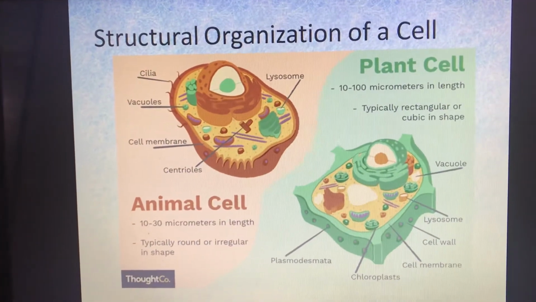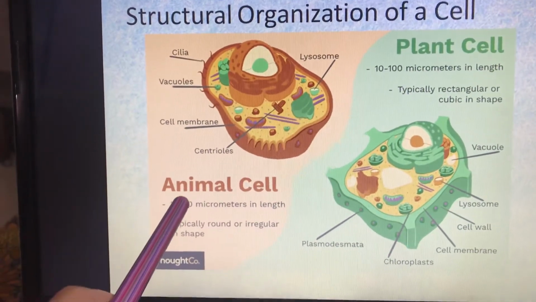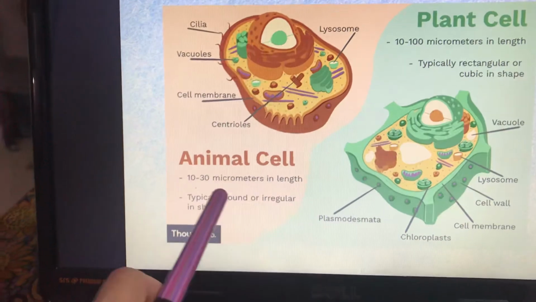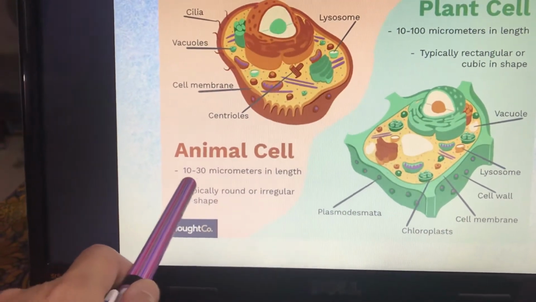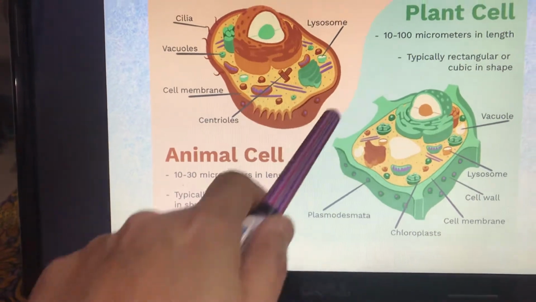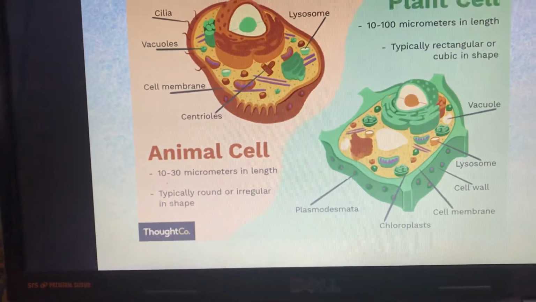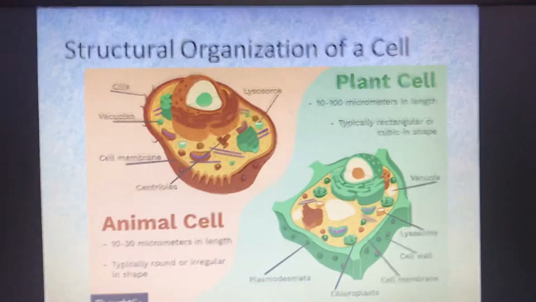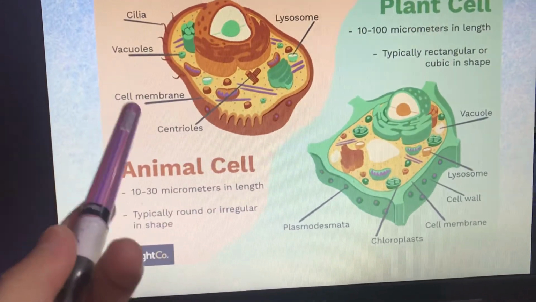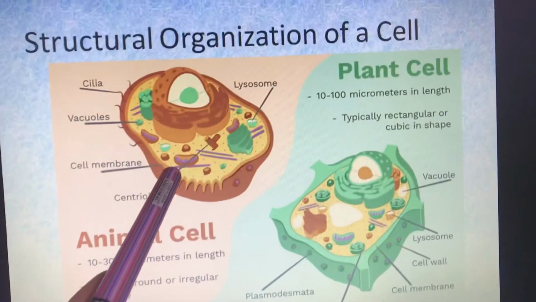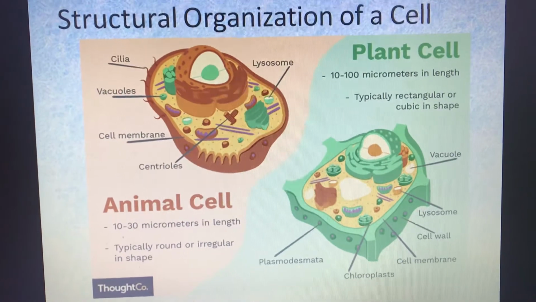Next, you can see the structure of plant cell and animal cell. This is an animal cell, this is a plant cell. You can see the size of this animal cell. It is from 10 to 30 micrometers in length, and plant cell is about 10 to 100 micrometers in length. So animal cells are generally smaller than the plant cells. Okay, then some other parts also you can see which are called the cell organelles. We'll study about these organelles in detail in the next few slides.